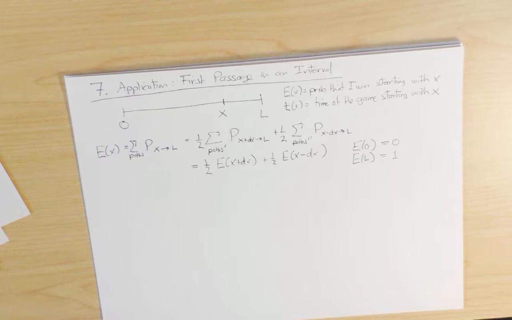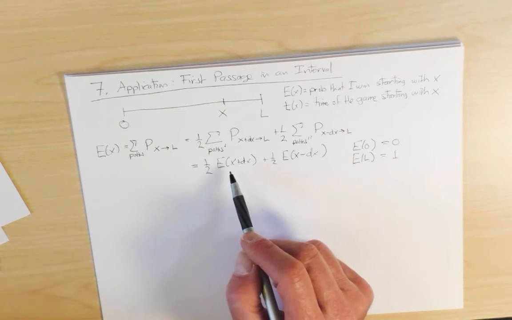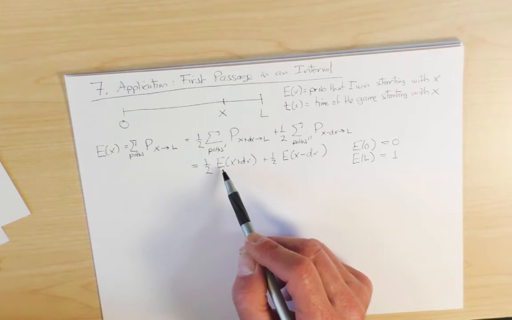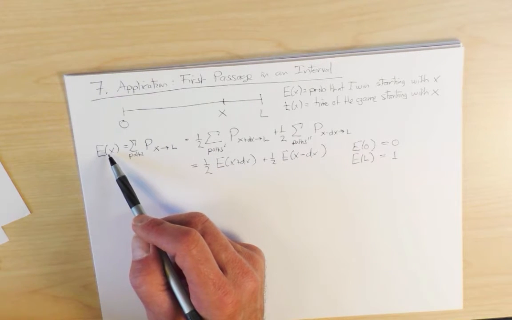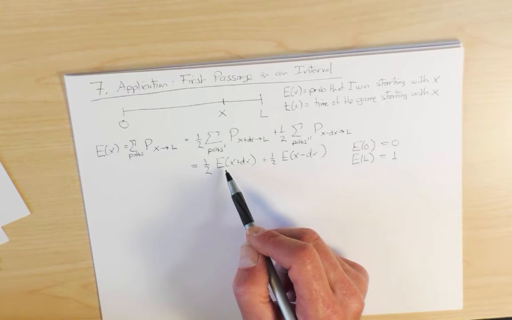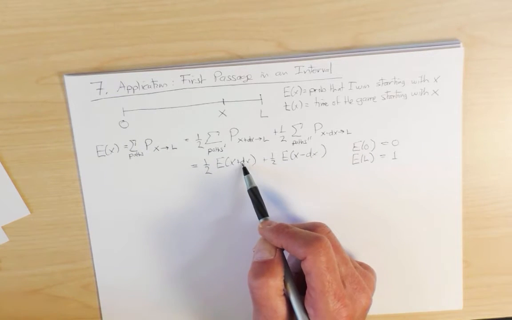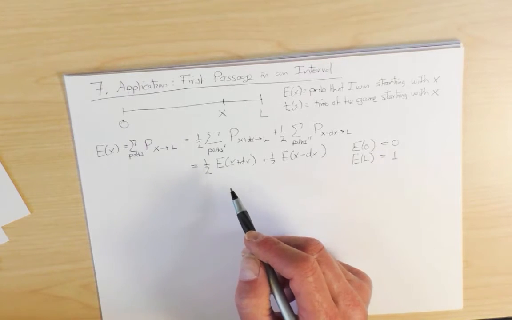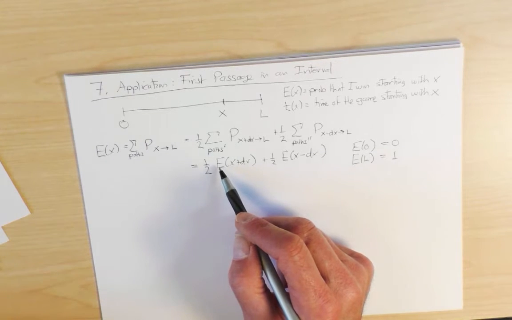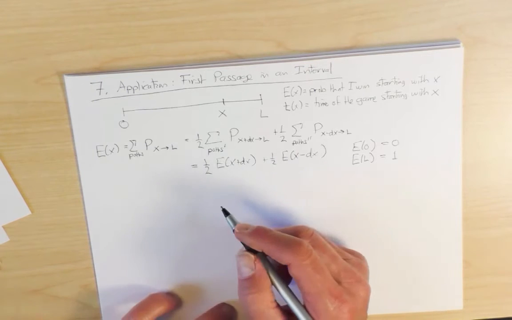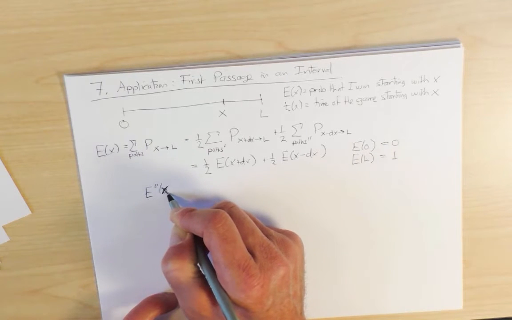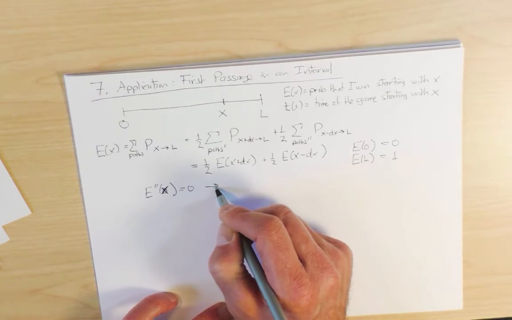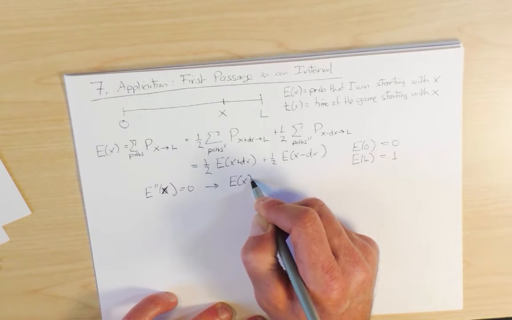The simplest way to solve this equation is to do a Taylor series expansion. If we Taylor expand to second order in dx, the 0th order terms will be 1/2 E plus 1/2 E, which cancels the E on the left side. The first order terms will cancel because there's a plus dx and a minus dx. And we're only left with the second order term, the second derivative of E with respect to X equals 0. So the equation we have to solve is E double prime of X is equal to 0. And the solution to this equation is E of X is equal to X over L.